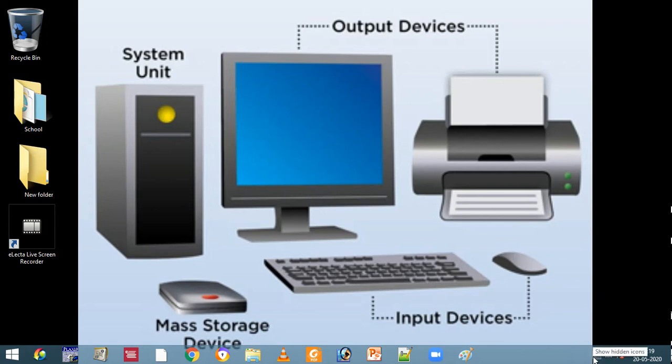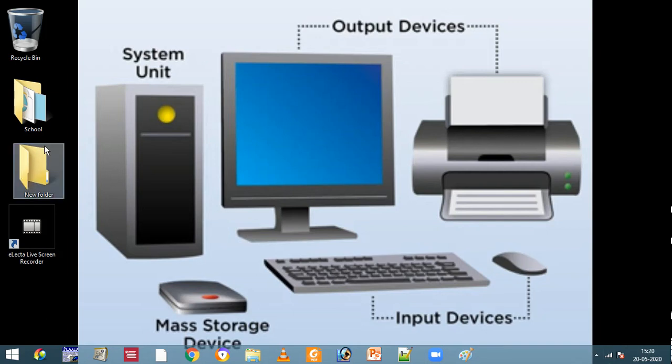So this is called the system tray. And then we have the network symbol, any notifications, and we have the clock and calendar. So all these things are on the right side of the taskbar.